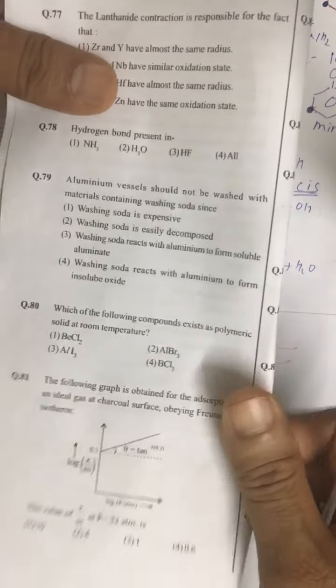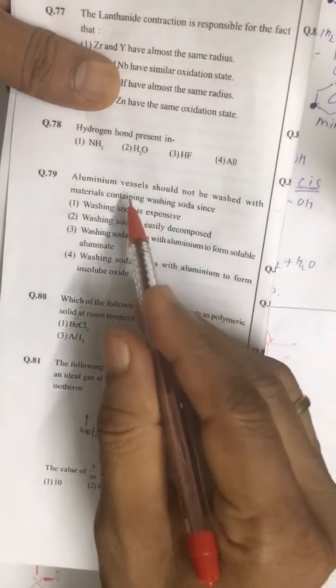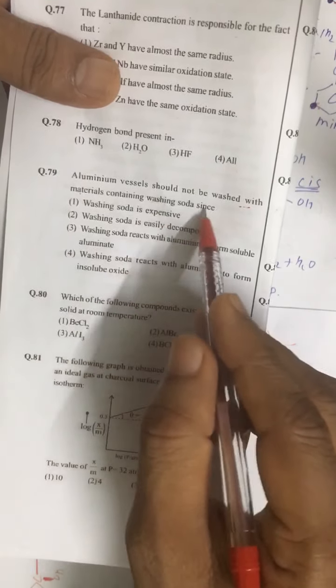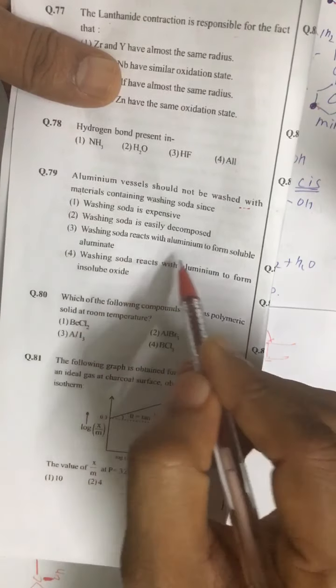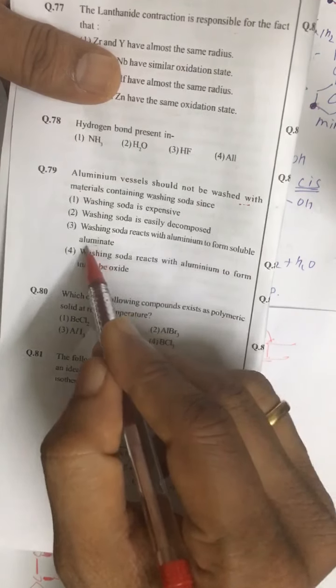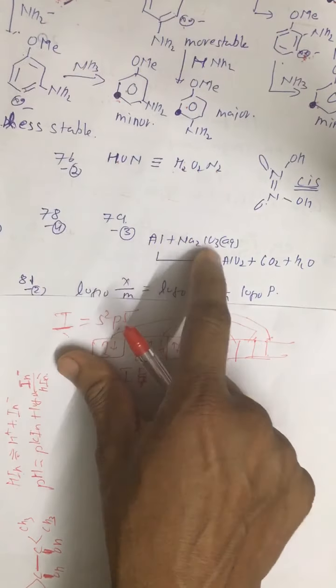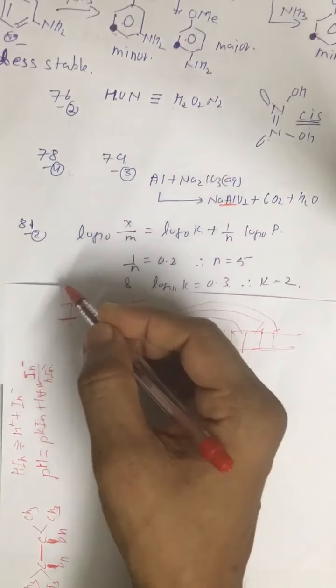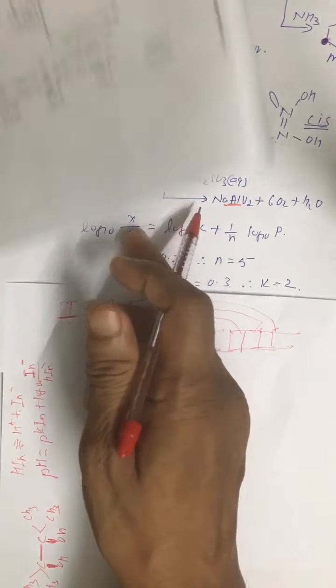Alright. 79. Aluminum vessel should not be washed with the material containing washing soda because they combine to form aluminate. Washing soda reacts with aluminum to give soluble aluminate. This is the reaction: aluminum plus Na2CO3 gives NaAlO2. Alright. Now look at question number 80.